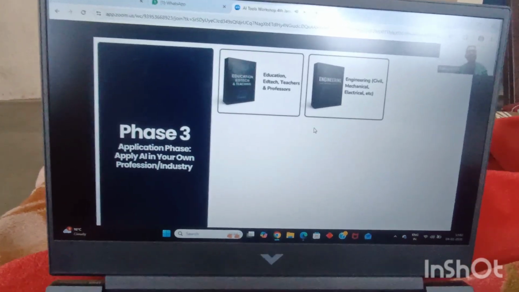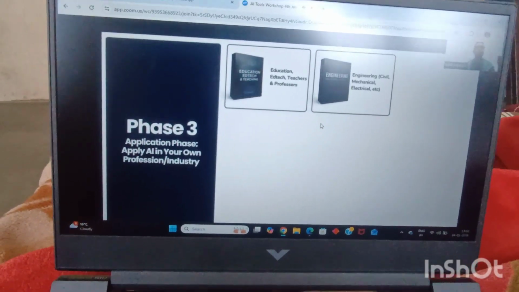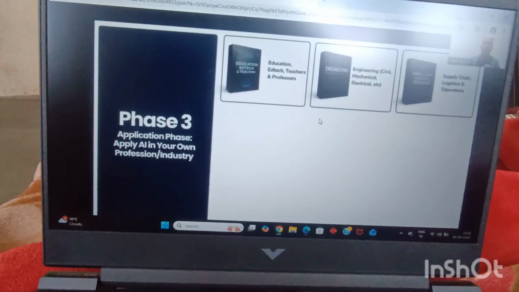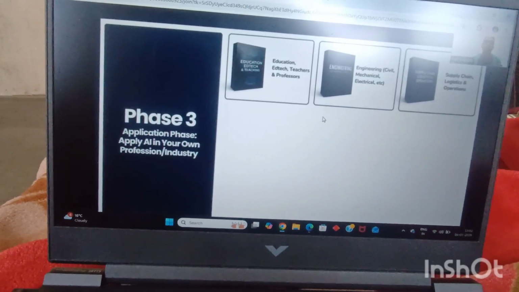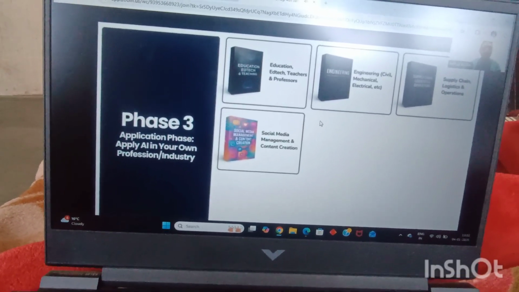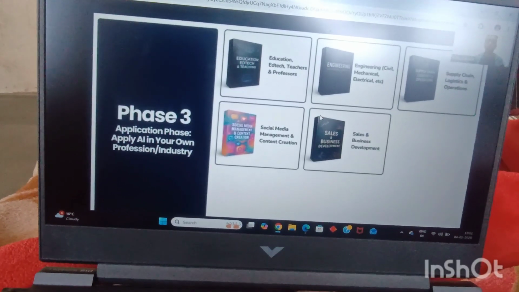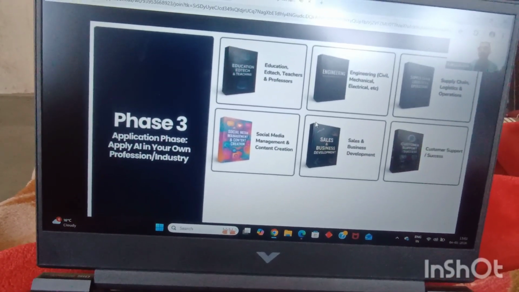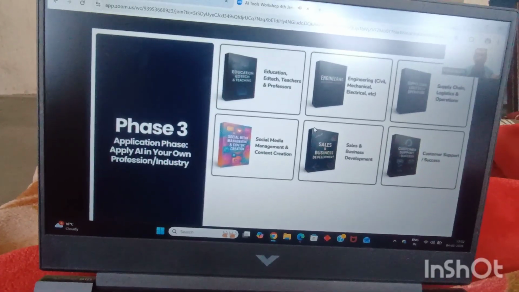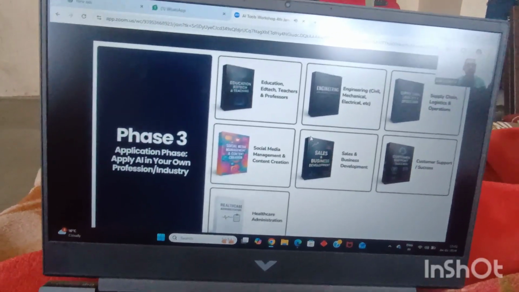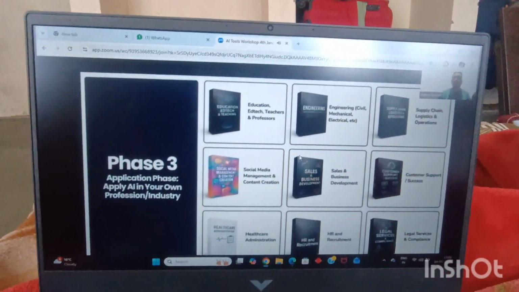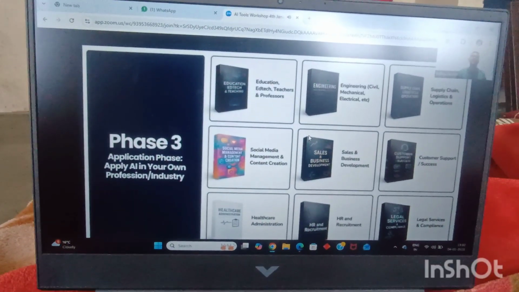You will be learning AI in engineering. You could belong to any engineering background, and you will be learning AI for that. You will be learning how to use AI as a supply chain, logistics and operations person. You will be learning how to use AI in social media management and content creation. You will be learning how to use AI in sales and business development, how to use AI in customer support and success, how to use AI in healthcare administration, how to use AI in HR and recruitment, how to use AI in legal services and compliance as well.